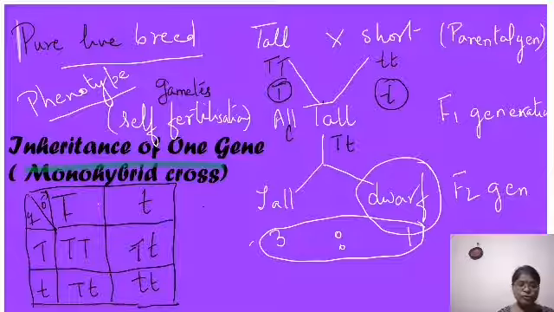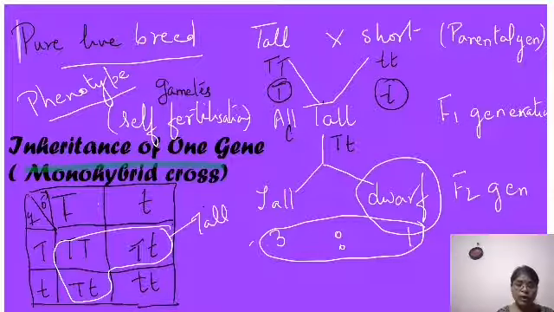What do you have to do? You have to just multiply it with this. So capital T, small t, small t, capital T, and TT. Now what do you get? What did he find? He found that three were tall. So these three are tall, and this is short.